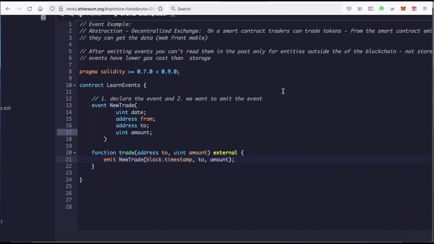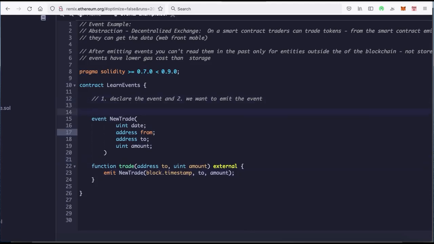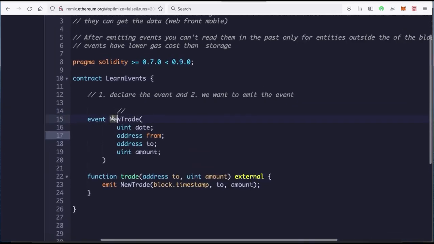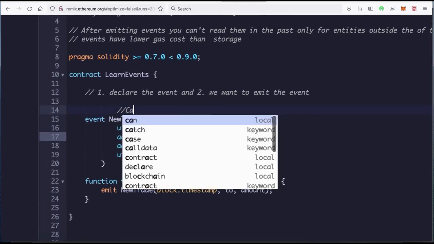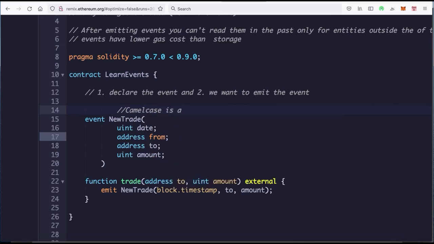It's also important to note, when you're writing the names of your events, you should always have camel case in the beginning. You should always use a capital letter. Camel case is a good convention, something to remember.